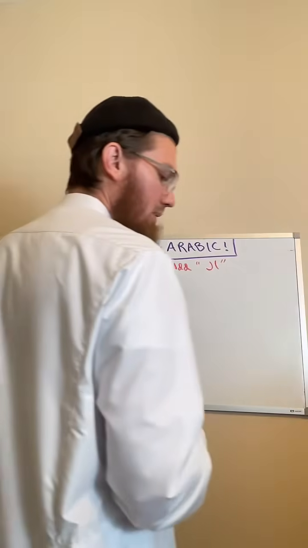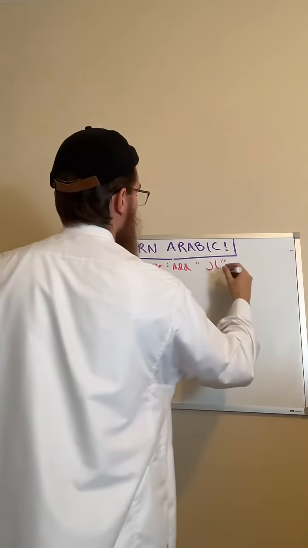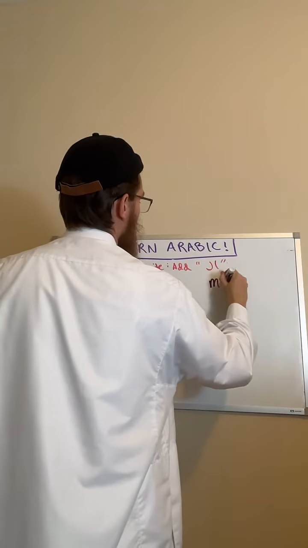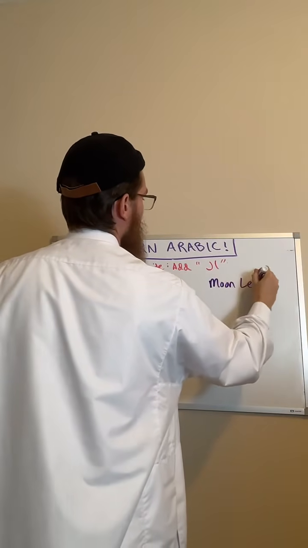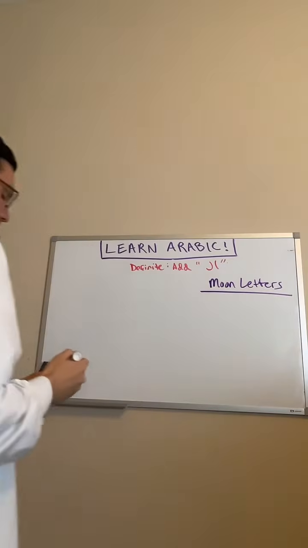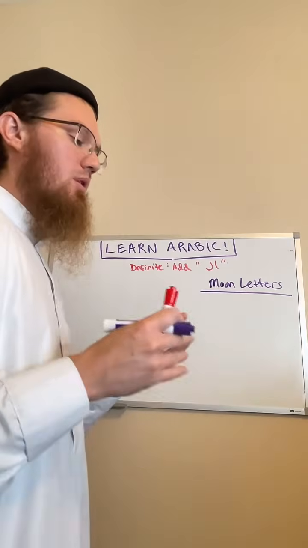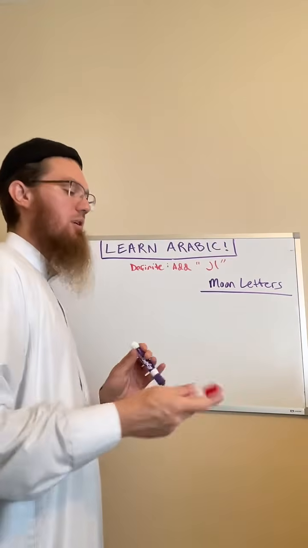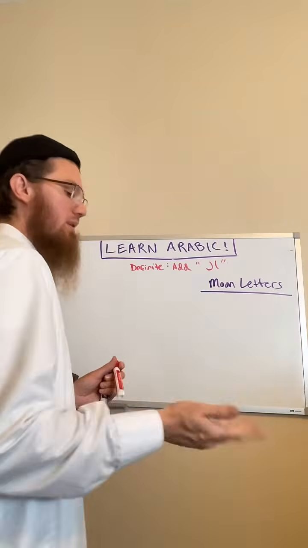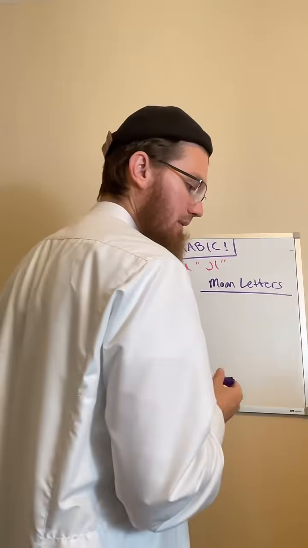So, for example, we have moon letters. They're called moon letters, okay? Now, when it comes to moon letters, there's no new rule to learn. You're just going to pronounce the word the same way that you would expect to pronounce it.